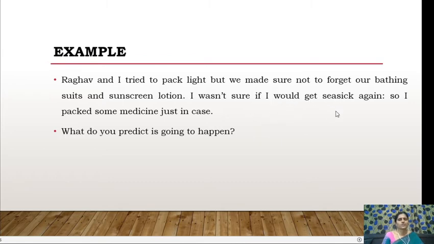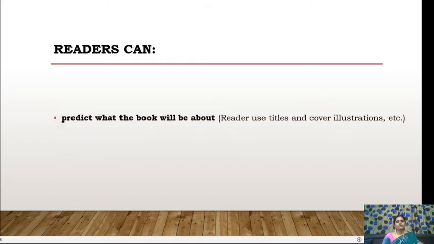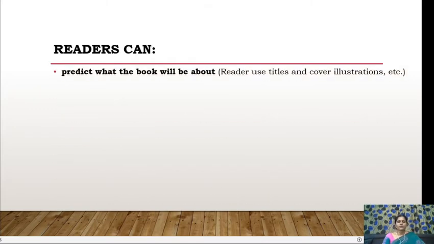That is the information we get. By all these clues, what we can predict is that the family is going on a trip to the seaside. Now readers can predict what the book will be about.